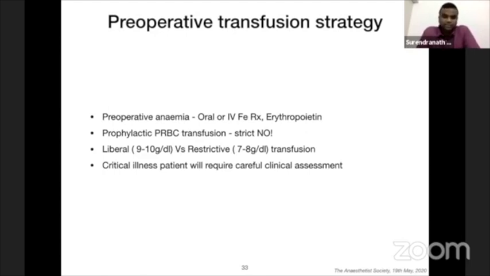That is, if there is an oxygen delivery collapse, then only do they go for transfusion. Otherwise, even a restrictive transfusion threshold of 7 to 8 grams per deciliter is acceptable in a critically ill patient. But a one-size-fits-all approach cannot be used; you need a context-specific approach.